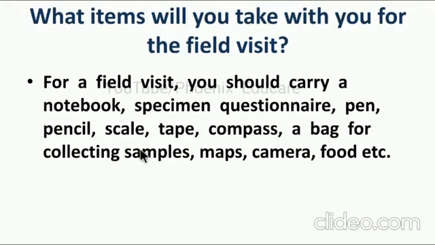Then a pen to write, or a pencil, a scale, a tape, a compass. Compass is basically used to know the directions of the places. Then a bag for collecting samples. When we are going to a particular place for study, we will bring some samples. Suppose I tell you that the soil in that area is black, then I will collect some soil and bring it to study. These are the samples that we are bringing. Then a map to get an idea about that place, a camera to click photographs, then food to eat. These are the different things we have to carry. There are other things also you can write.